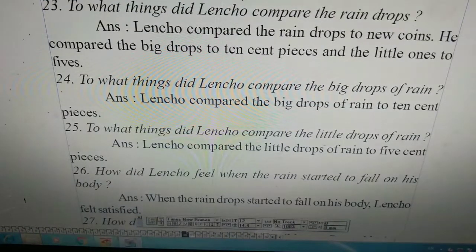To what things did Lencho compare the raindrops? Lencho compared the raindrops to new coins. He compared the big drops to 10 cent pieces and the little ones to 5s.